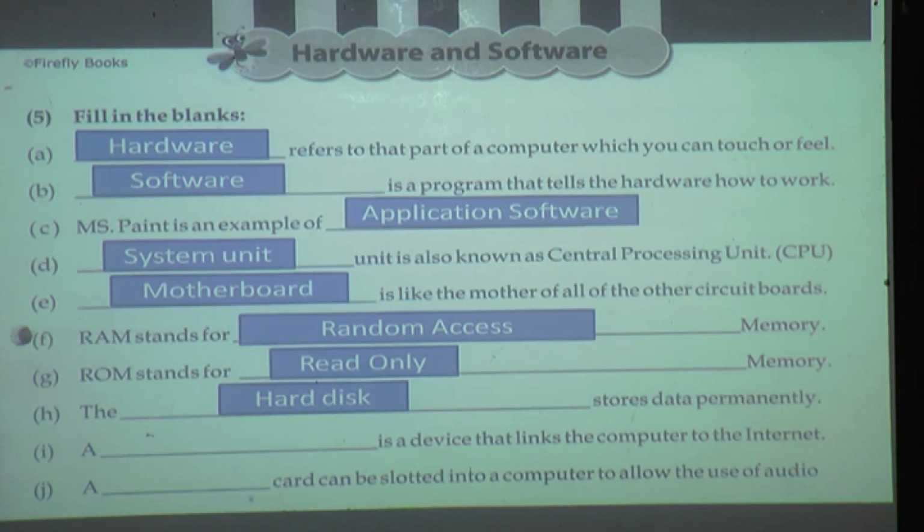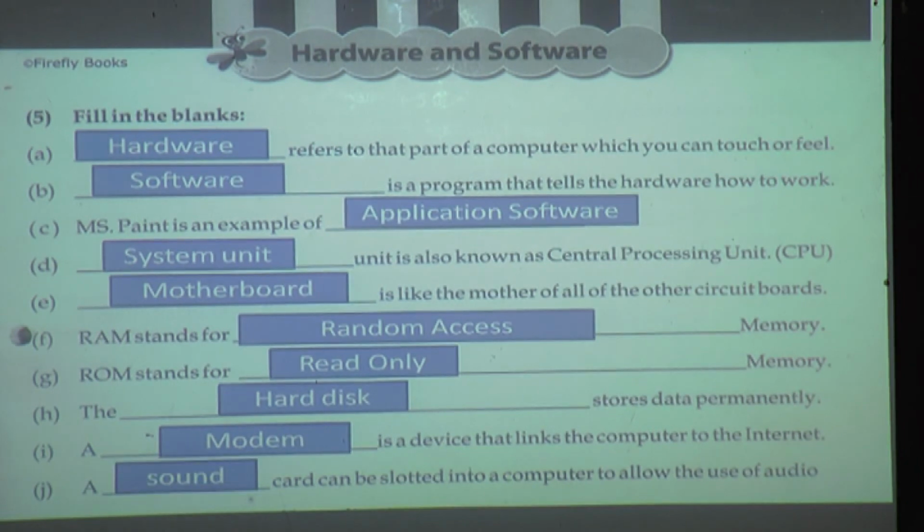Next one is a I1. A dash dash is a device that link a computer to the internet. Who link the computer to the internet? Good. Modem. Modem connect internet to the computer.